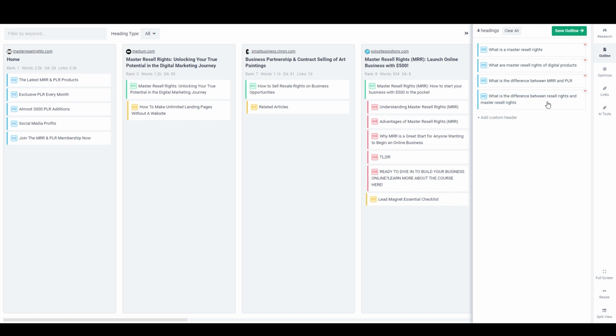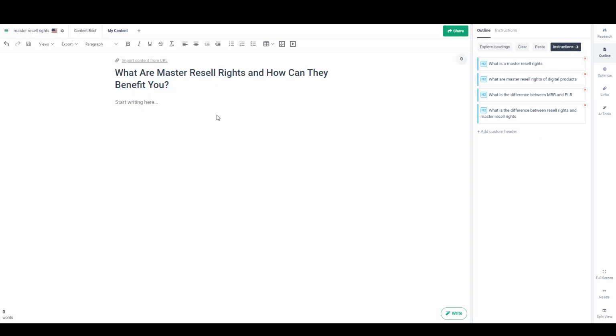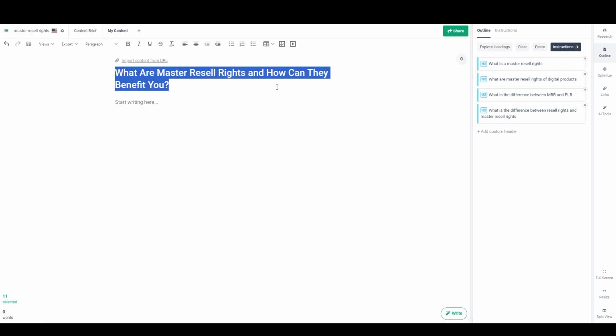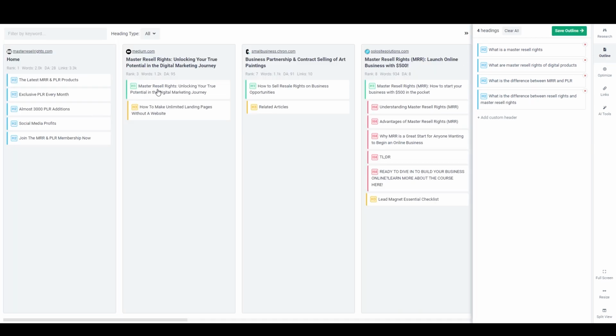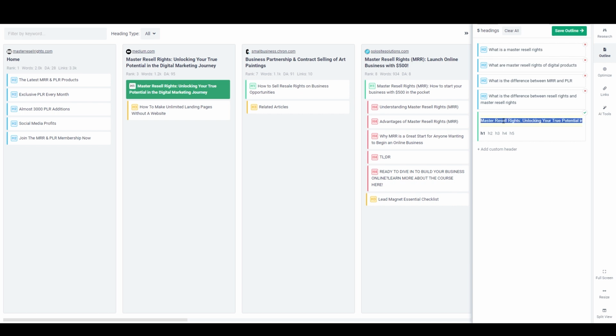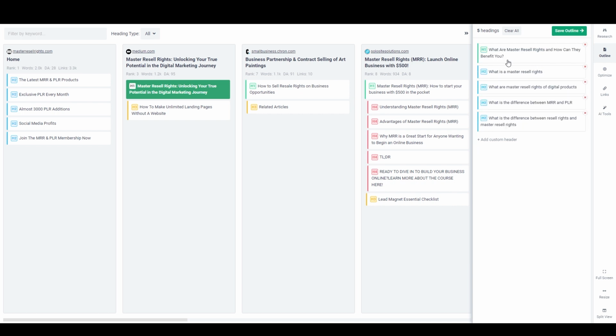And another great little mini tip in here is that you can grab your title and go back into exploring headings, and then you can create a H1 like this. And that way, when you're setting up the AI instructions in the next step, you can actually instruct it to write a nice hook and an intro for you.